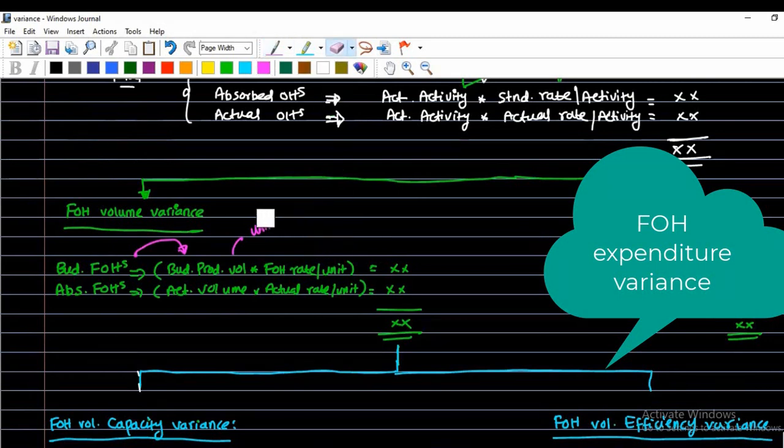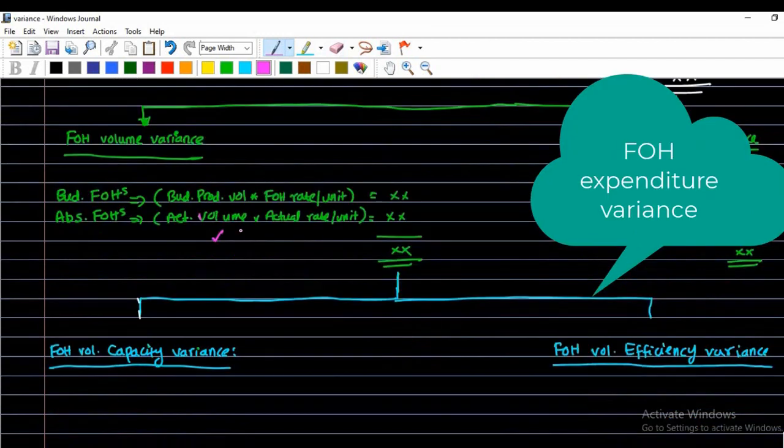And then compare it with what? With the absorbed overheads. How to calculate the absorbed overheads? It's also simple. We have studied it in the absorption and marginal costing chapter. Actual volume multiplied with the rate per unit. Now, this is the fixed overhead volume variance.